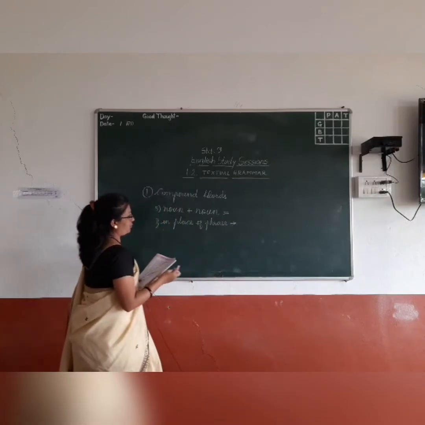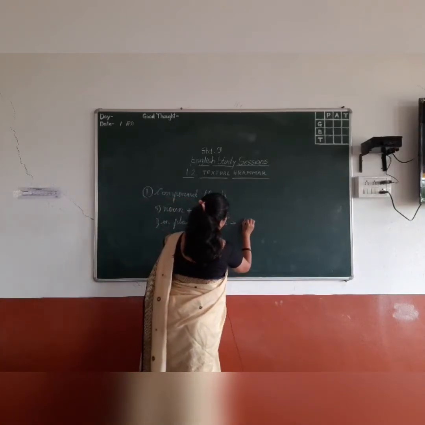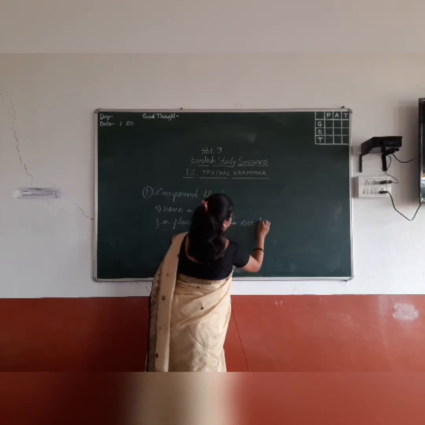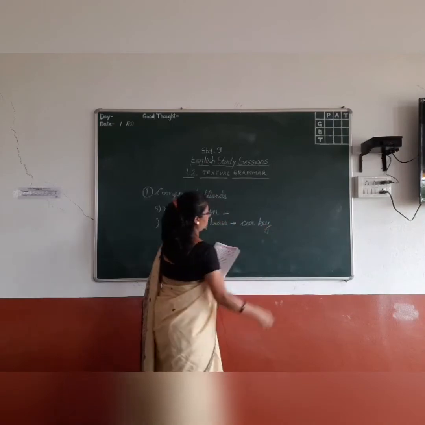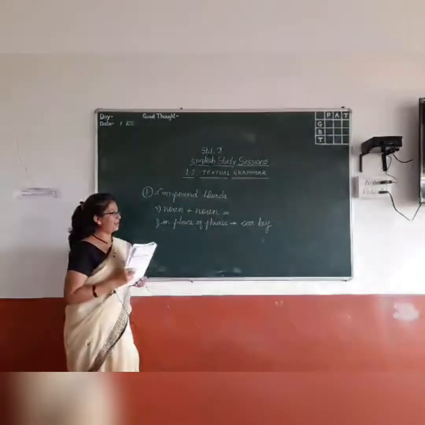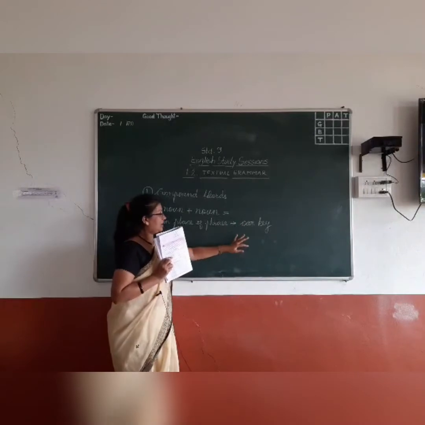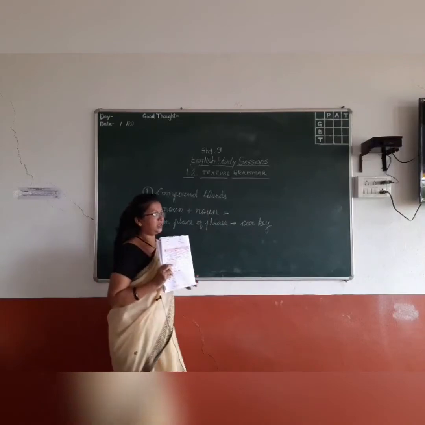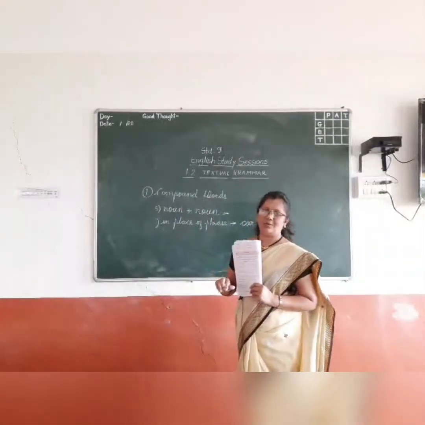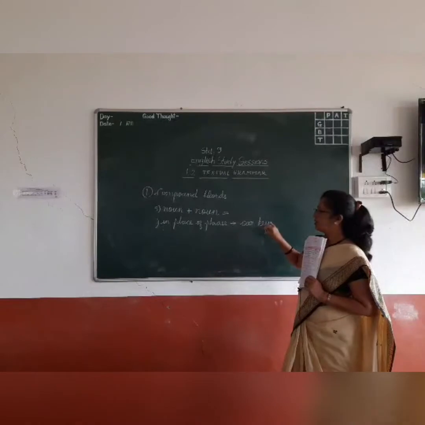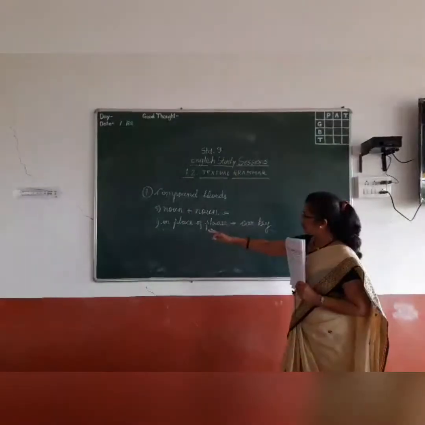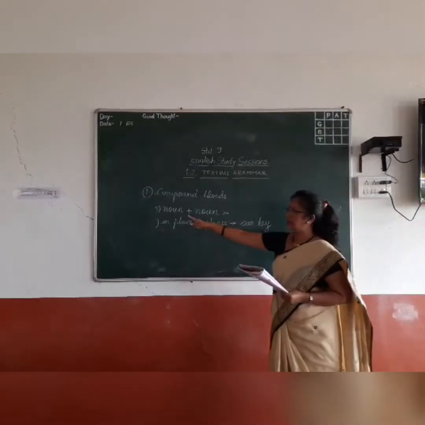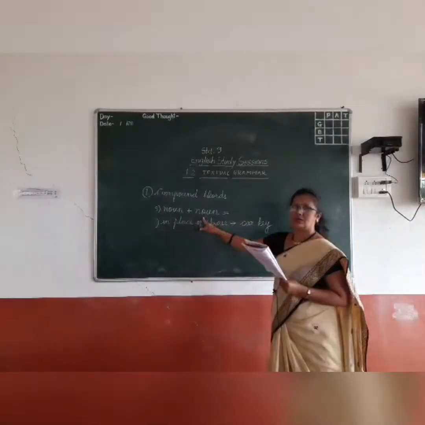So in place of phrase, example is car key. Car key is a compound word. Which type of writing? Open. When we say car key, that is actually in place of a phrase. What is the phrase? The key of the car. And instead of saying the whole phrase, we can say car key. Both are nouns. Noun plus noun.